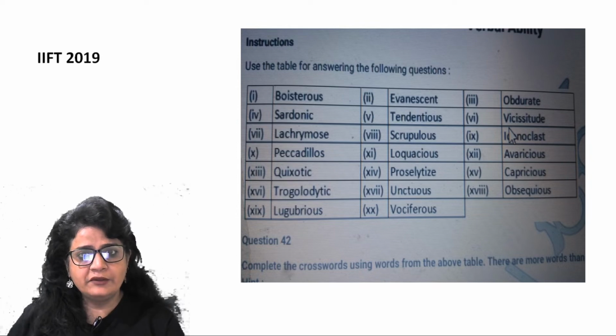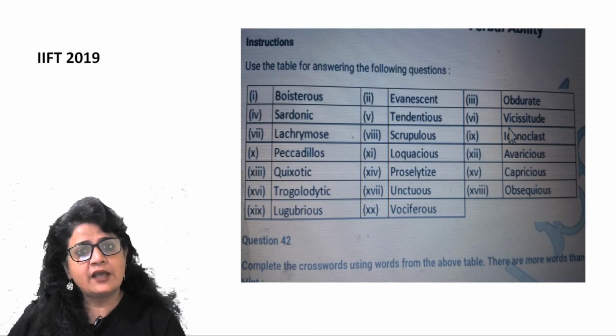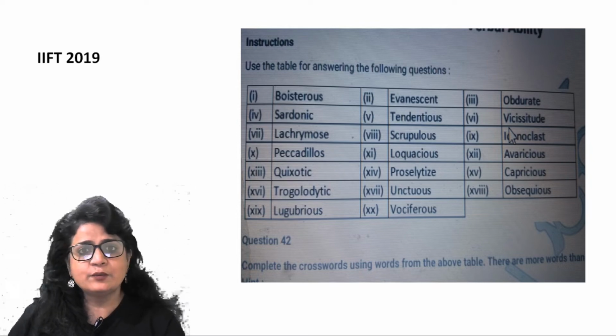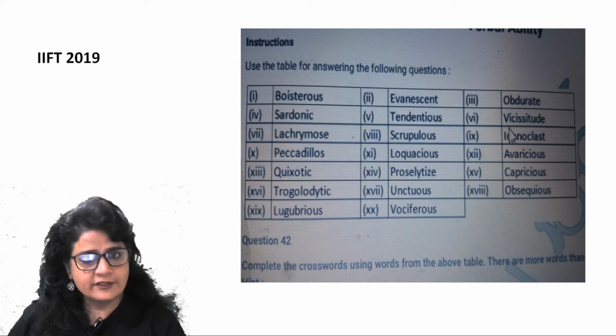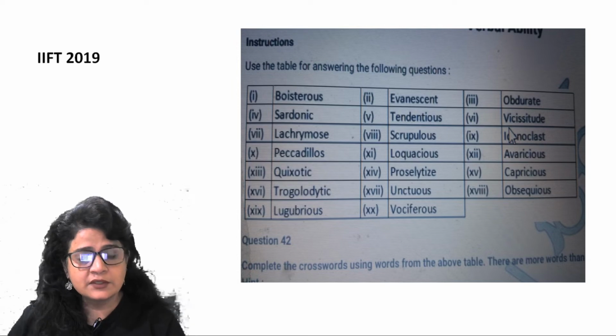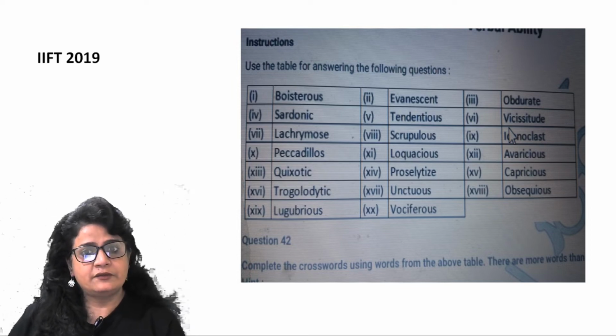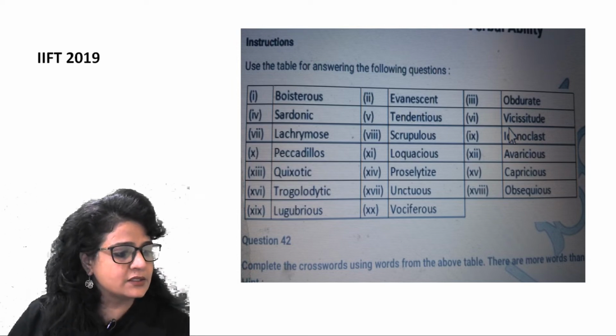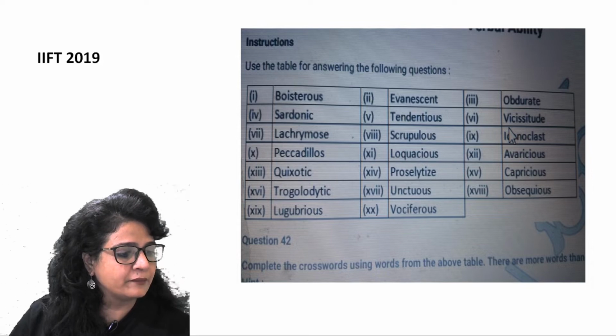A couple of words are given. All these words are high frequency words. You will find these words in some way or other in your exams. So I would advise that you be thorough with the meaning of these words and the synonyms of these words, right? Very quickly, I'll discuss these words briefly.